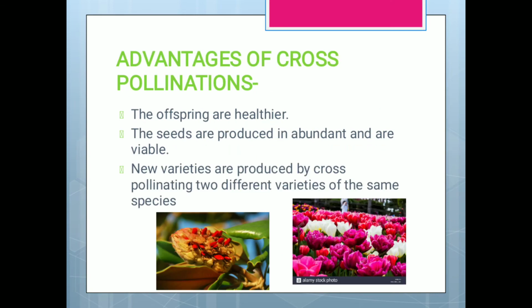Advantages: the offsprings are healthier, the seeds are produced in abundance and are viable. New varieties are produced by cross pollinating two different varieties of the same species.